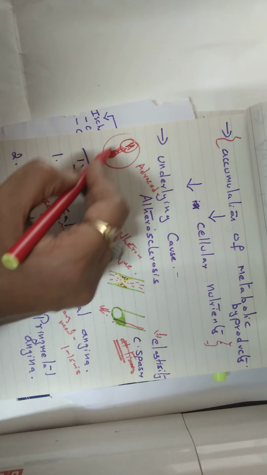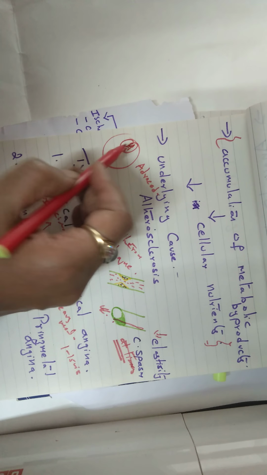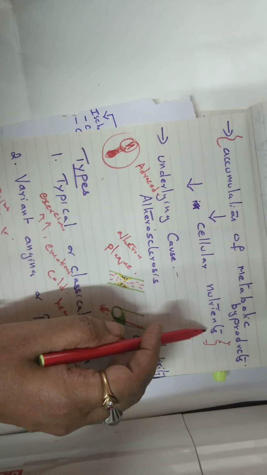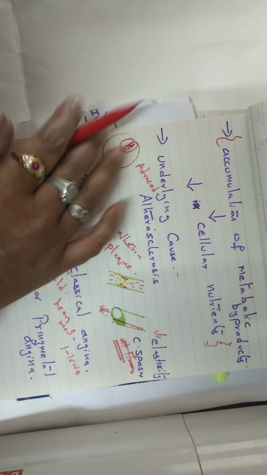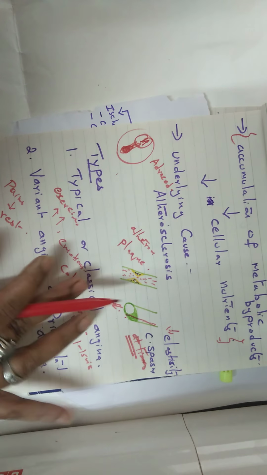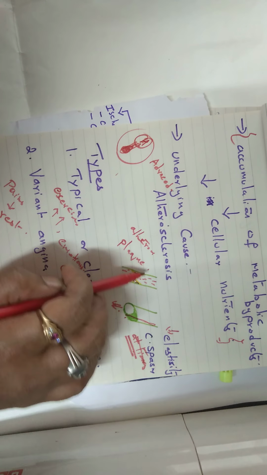So the cells are deprived of nutrients; the cellular nutrients are reduced. This is also a very important point to note in angina pectoris. And what is the reason for all this to happen? The underlying cause is atherosclerosis.